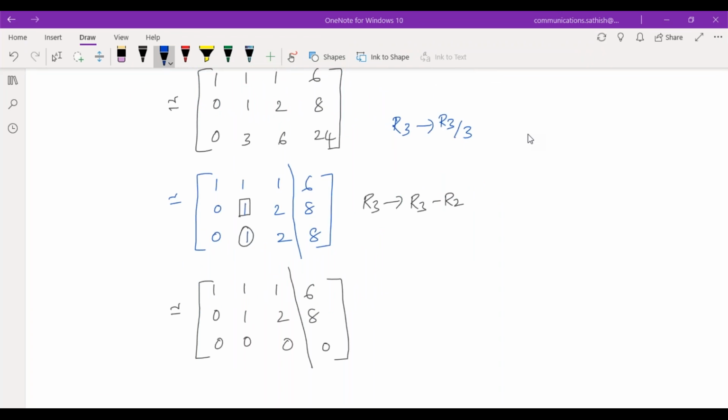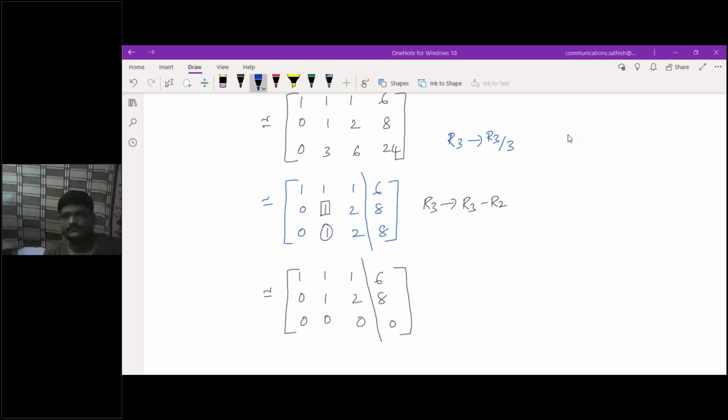Can you tell me which type of solution it provides? Very good. It gives you infinitely many number of solutions. Am I correct?